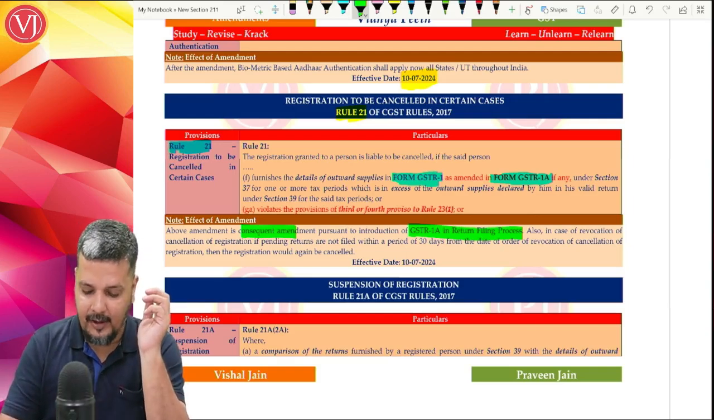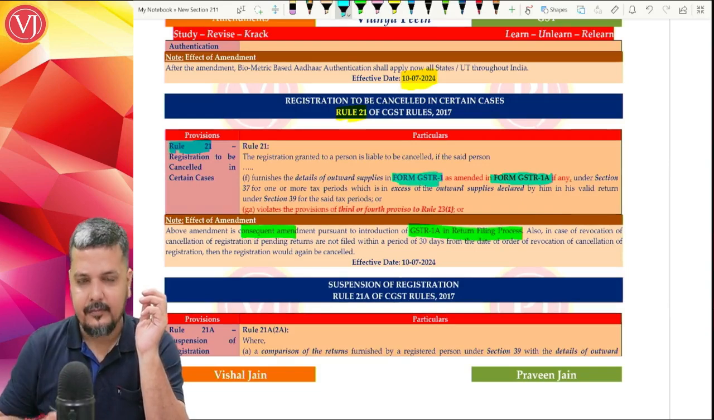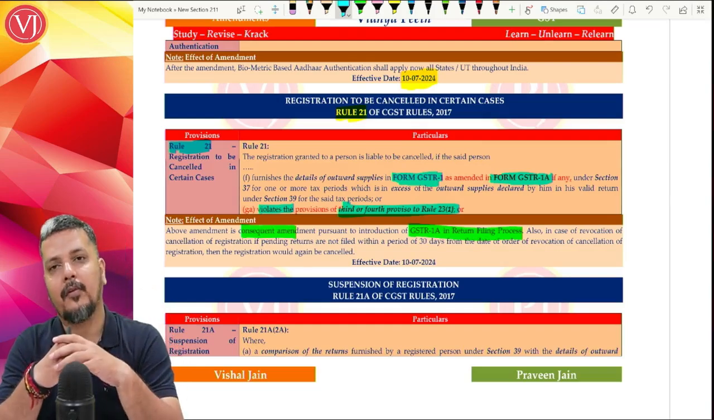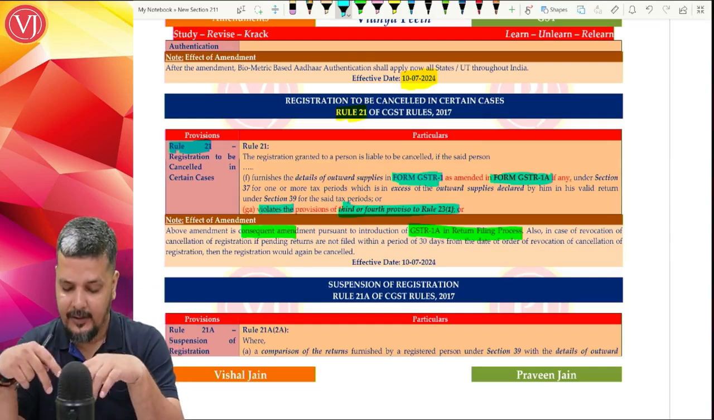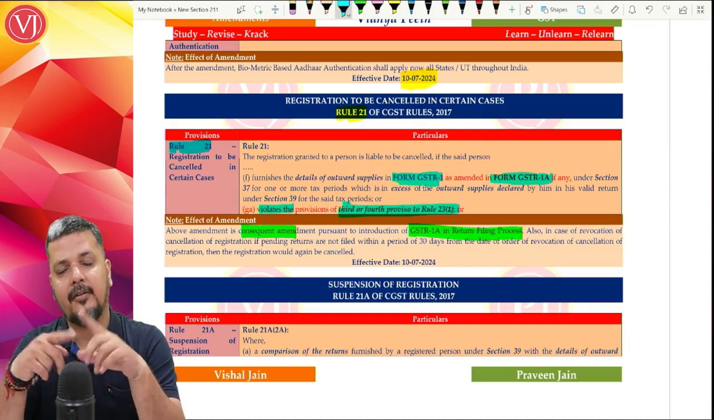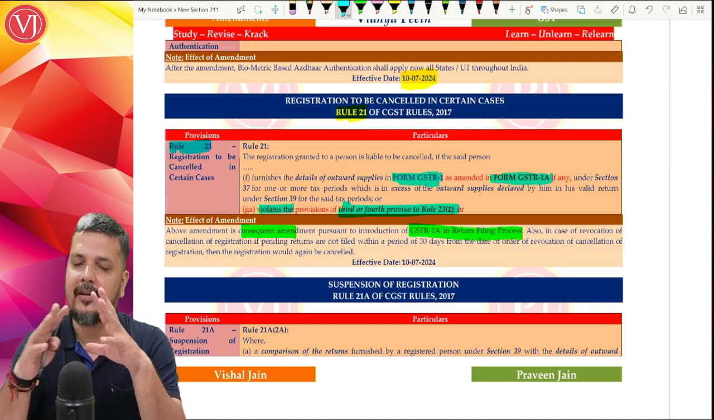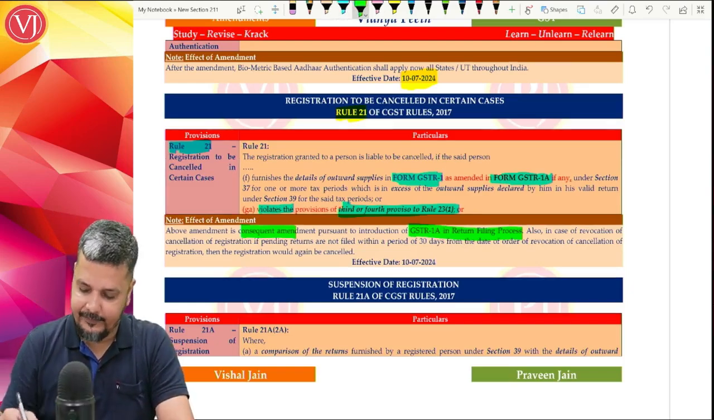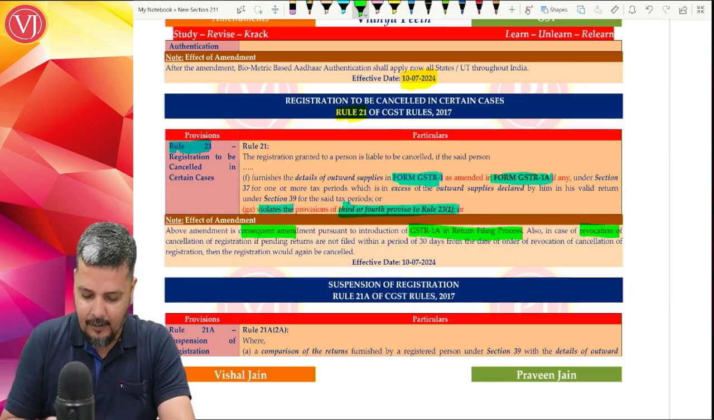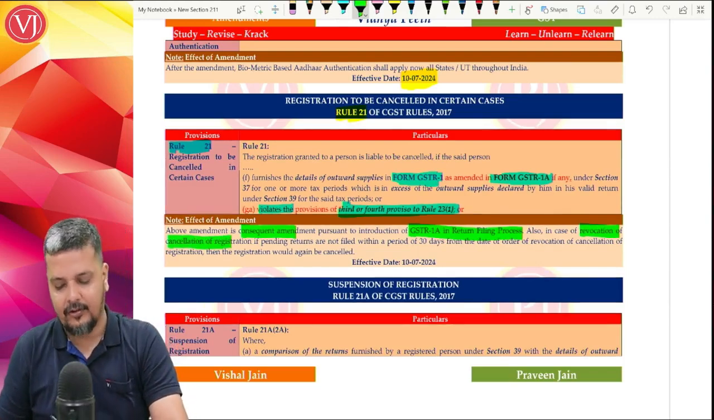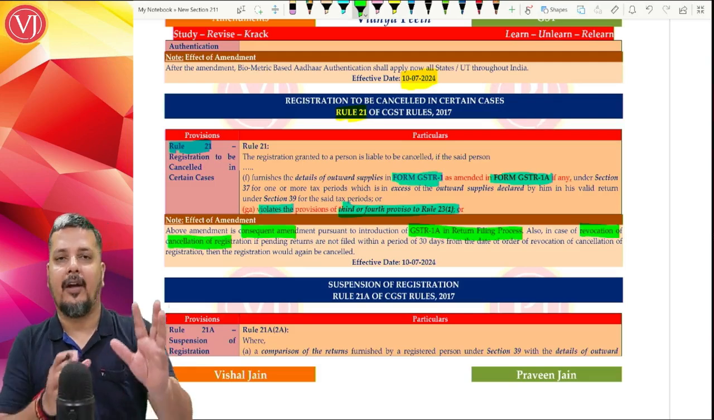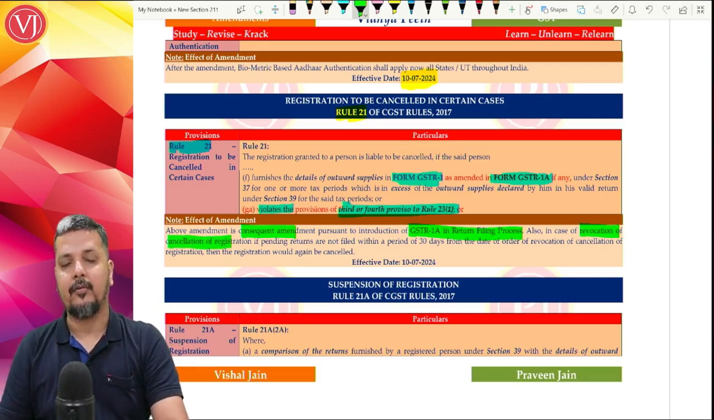If at all you are talking about a situation where you are violating the third or fourth proviso of Rule 23(1), then again your registration will be cancelled. Now, let us understand this. Assume a situation where your registration has been cancelled, right? And you apply for revocation of cancellation of registration. Your registration was cancelled because you are not filing your returns. So you file your returns, right? So the provision goes in this way.